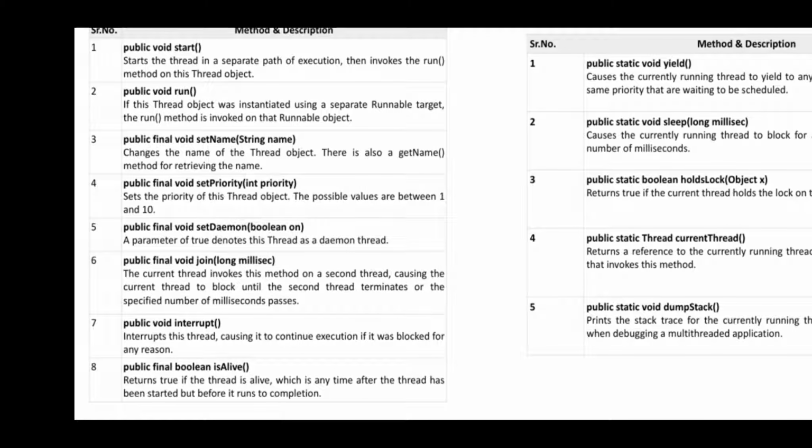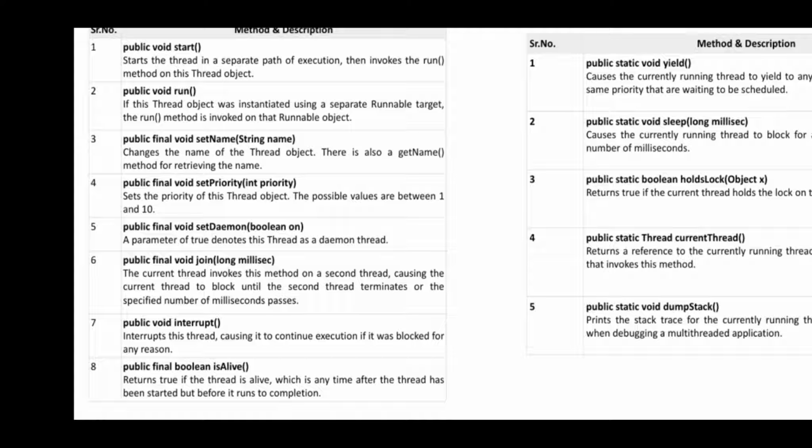If this thread object was initiated using a separate runnable thread target, the run method is invoked on the runnable object. If separately we are defining a run without using any start method at the time of the runnable interface, then you can go for the run method.